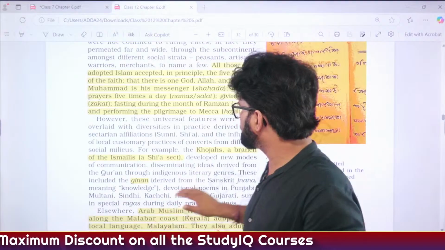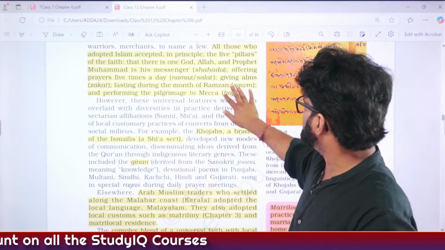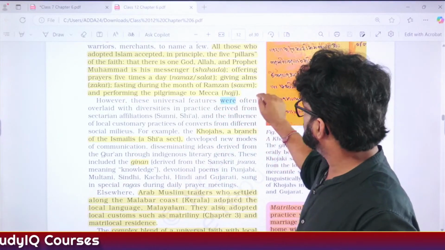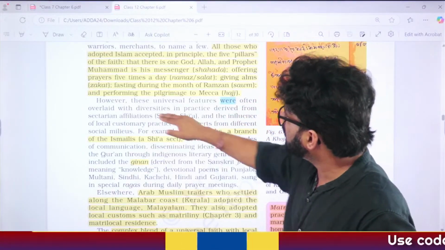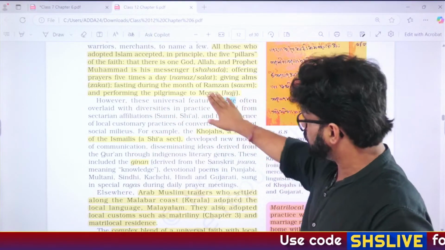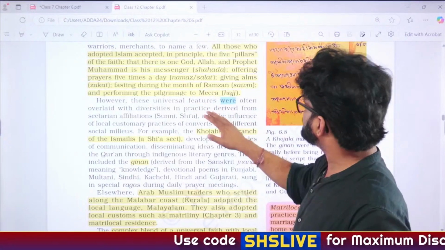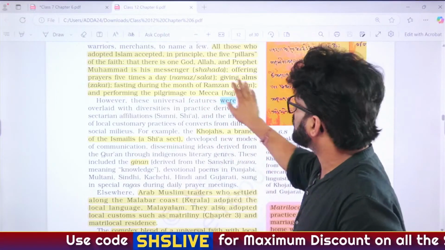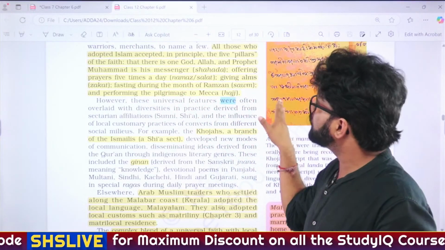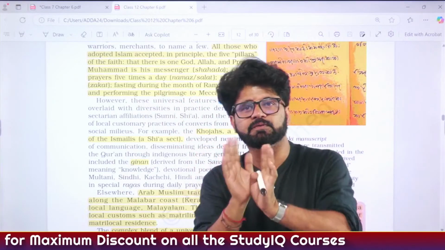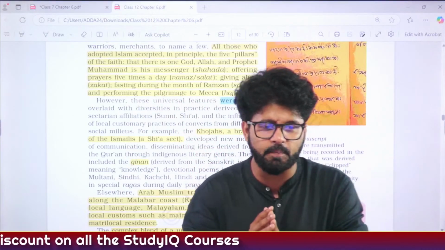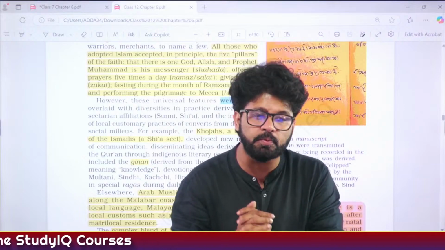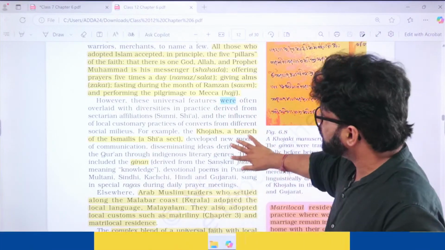What was his name? Fasting during the month of Ramzan, that is Saum. My Islamic friends, pardon me if I'm pronouncing it wrong. And performing the pilgrimage to Makkah, that is Hajj. So Hajj we know, Namaz we know, Shahada most of us don't know, Zakat most of us don't know, Saum we don't know. So please pay attention to these words, these are important. Lakh Baksh, as Umesh is saying, Qutubuddin Aibak was known as Lakh Baksh, so please remember it.